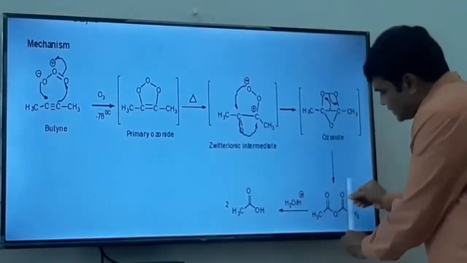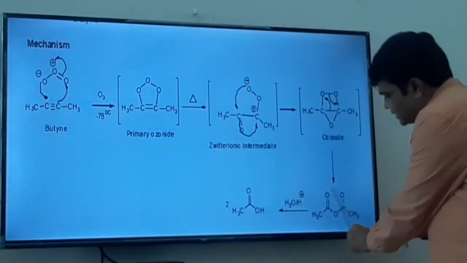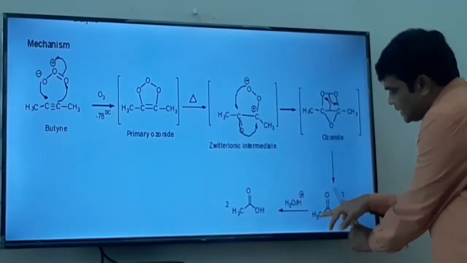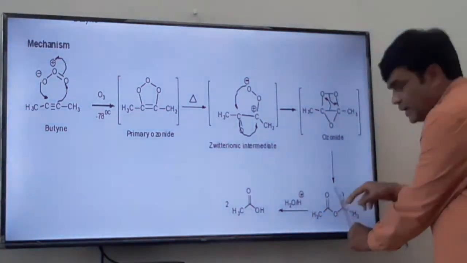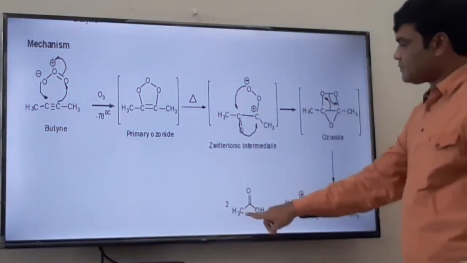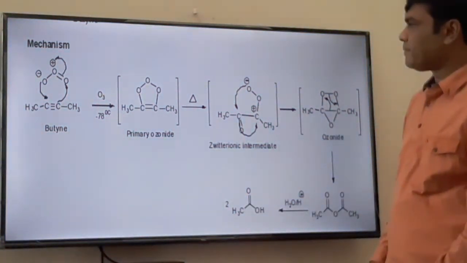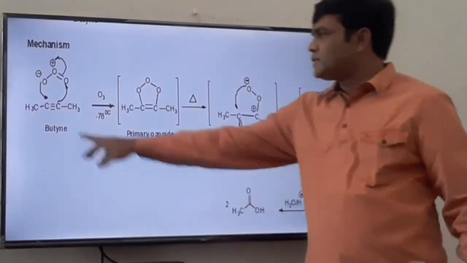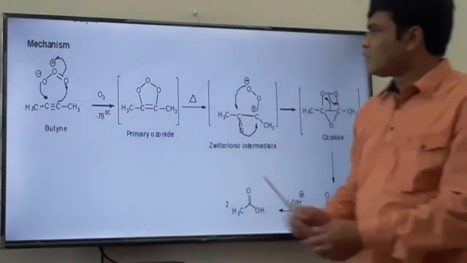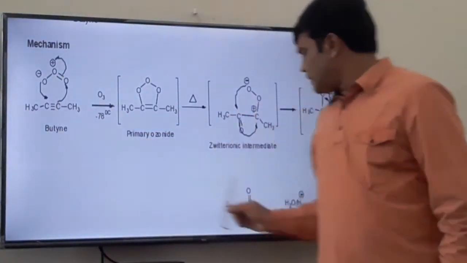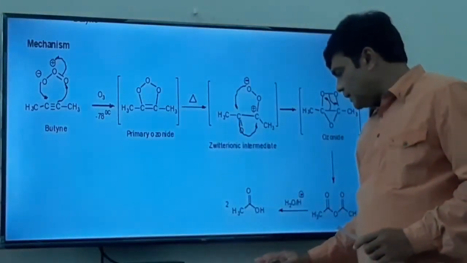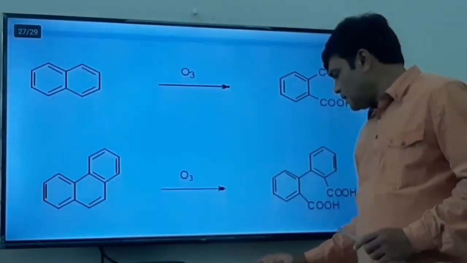Now on acid hydrolysis, cleavage takes place, where this part will oxidize to the corresponding acid, that is CH3 C double bond O OH, as well as this part will also oxidize to CH3 C double bond O OH. In this way we get two molecules of acetic acid, in general carboxylic acid. In this way the butyne, this carbon-carbon triple bonded compound, undergoes oxidative cleavage, where we get the carboxylic acid. This is the mechanism of addition of ozone across a carbon-carbon triple bond.